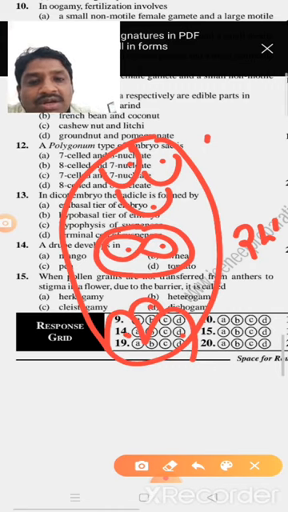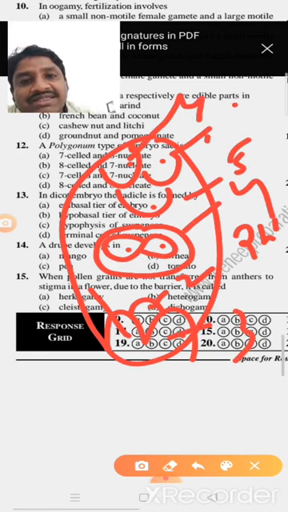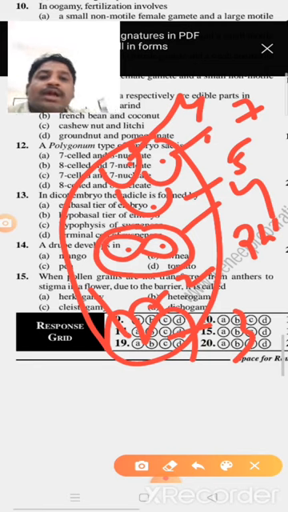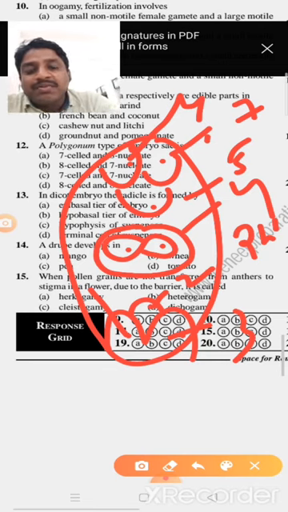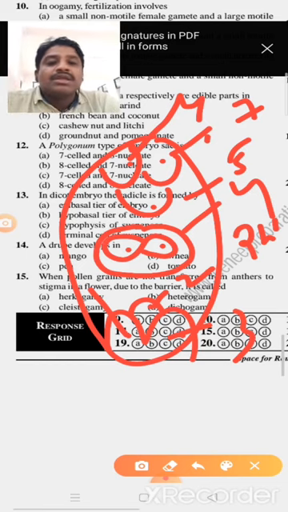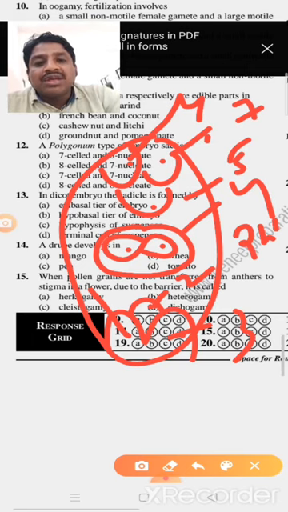seven cells. Here this is one, two, three, four, five, six, seven cells. But how many nuclei? The secondary nucleus: two nuclei together form a single cell, so that's why we considered it a single cell. Here at the upper end are the antipodal cells, 3, and at the lower micropylar region the egg apparatus, 3, that means 6, and the central cell we call a single cell, the secondary nucleus. Total 7. So that's why 7 cells, but how many nuclei?